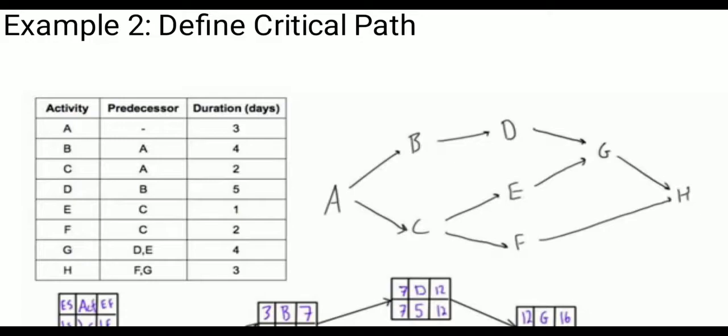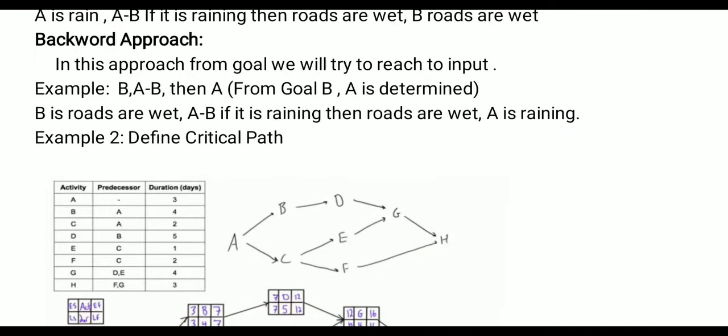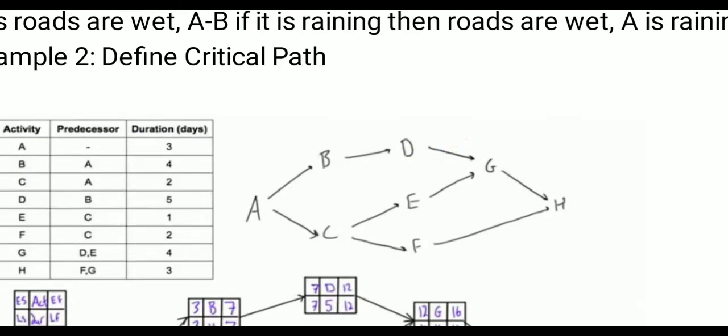So these are the two common paths to reach G. That means to reach H through G, we have the path D and E. I think here there must be one connection, and then to reach H we have F and G. These are the predecessors of this particular activity.